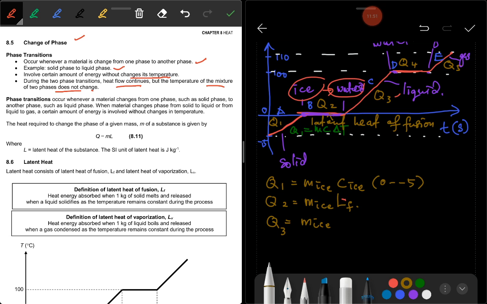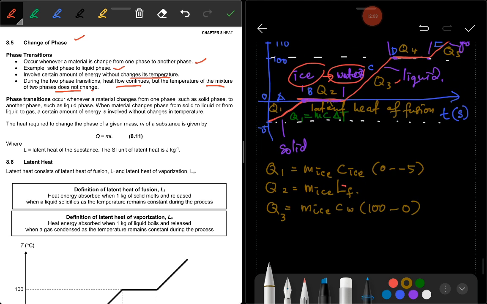And then M ice, C water, and then delta T here is 100 minus 0. And then Q4, look at Q4. Q4 is latent heat of vaporization. So it is equal to M ice LV, latent heat of vaporization.